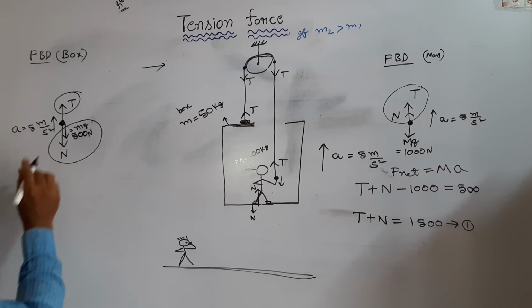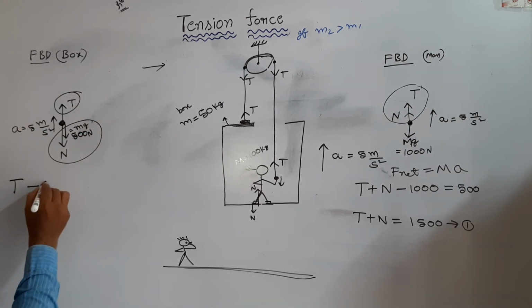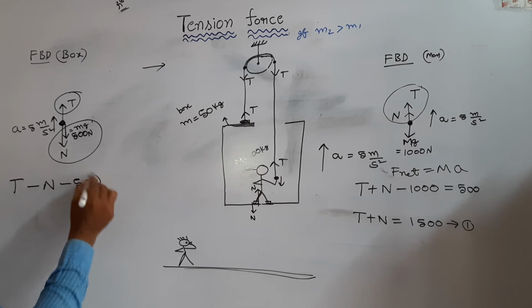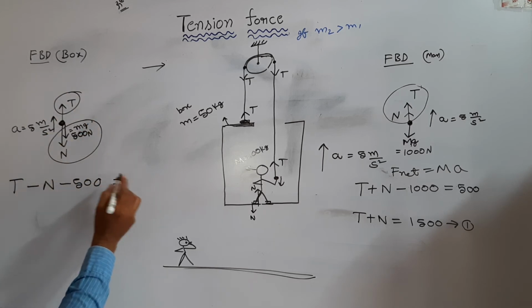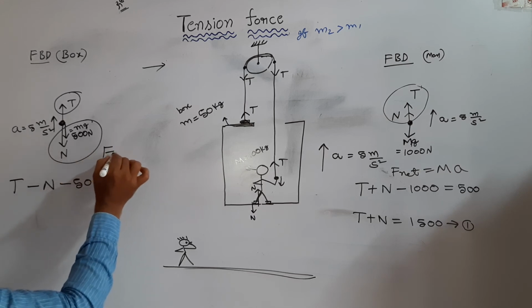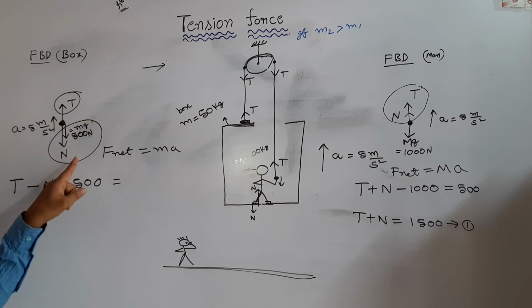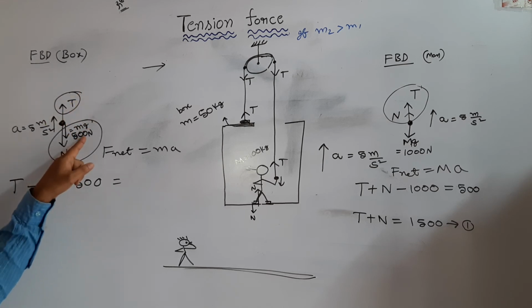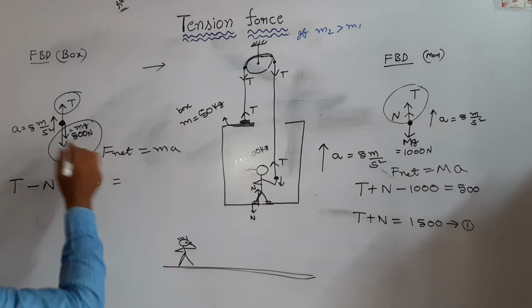That unbalanced force. Force equation: upward force is more, which means T minus N minus 500 is equal to, F net equal to ma. Net force means T minus N minus 500, this minus this is equal to ma.